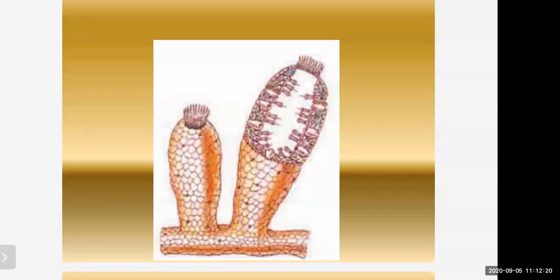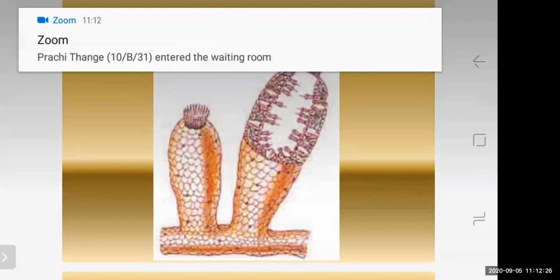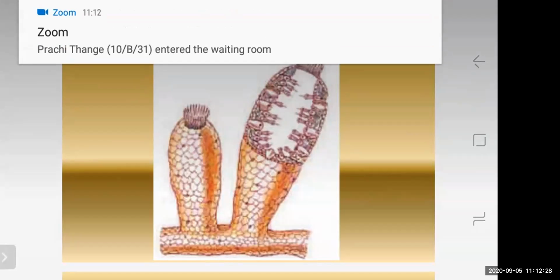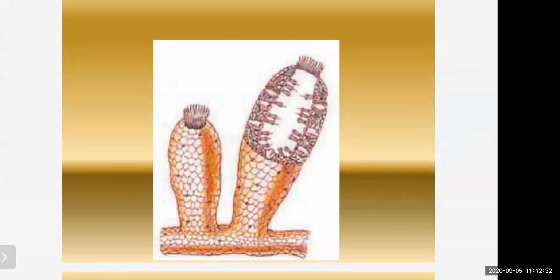That means they are always fixed in one particular place. Substratum can be a stone, can be the trunk of an aquatic plant. Okay, so a big stone can be taken as a substratum. Substratum means what? A support. Okay, so they are referred to as sedentary animals. Sedentary means what? The animal which cannot move from one place to another. It is always stuck to some particular place.